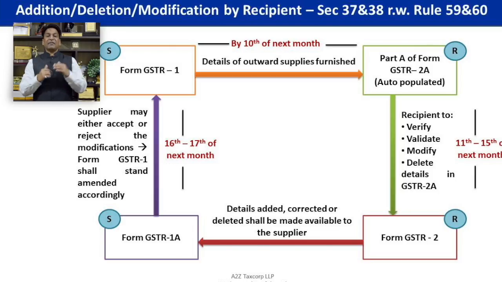Section 17(5) talks about food and beverages, outdoor catering, club membership, construction of immovable property, etc. You may see such transactions, with the supplier uploading invoice particulars which you could see in 2A, but you can't avail credit because these are in the negative list of inputs and input services.